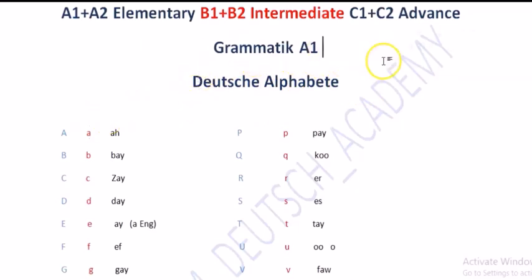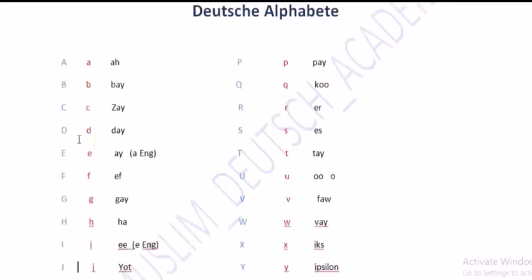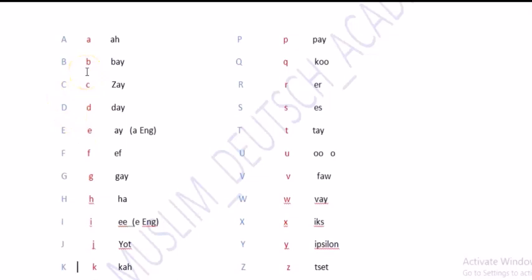So now we are coming to the alphabets. And alphabets, you see here, they are written in 3 rows. In the first row, the letters are written in blue, the capital form. The second row, written in red, are the small letters. And the black ones are the pronunciations of the alphabet letters.